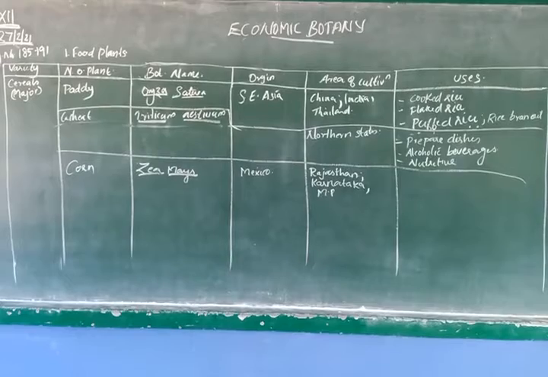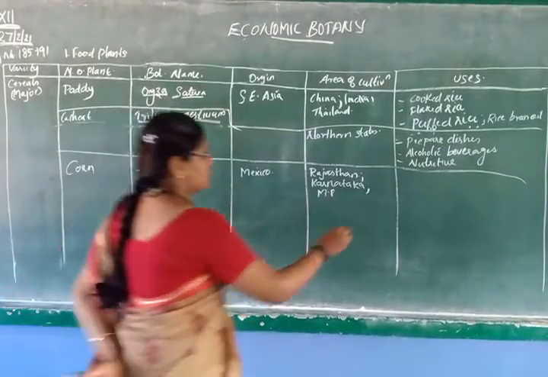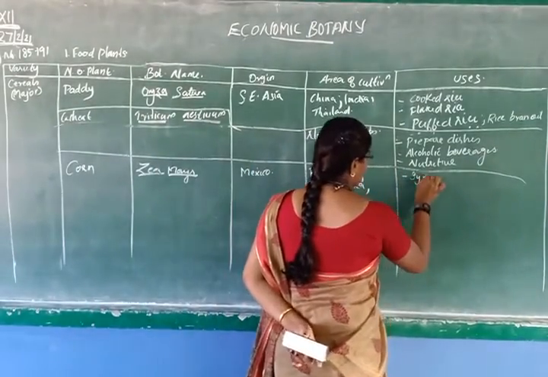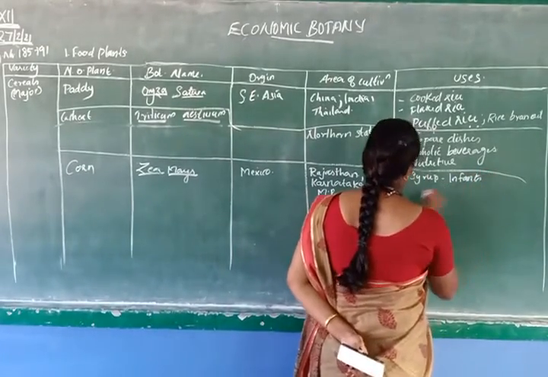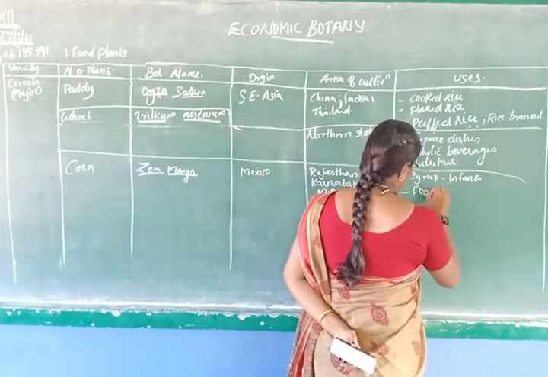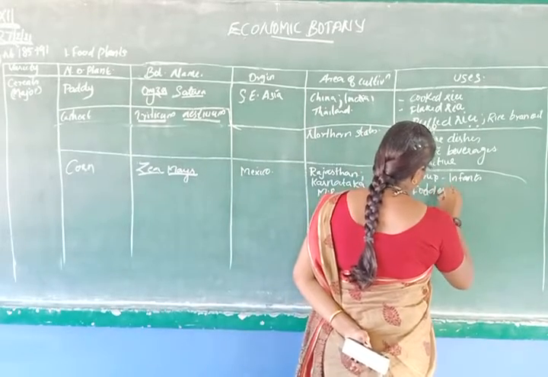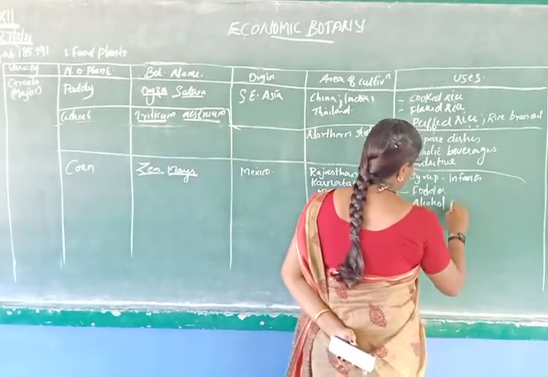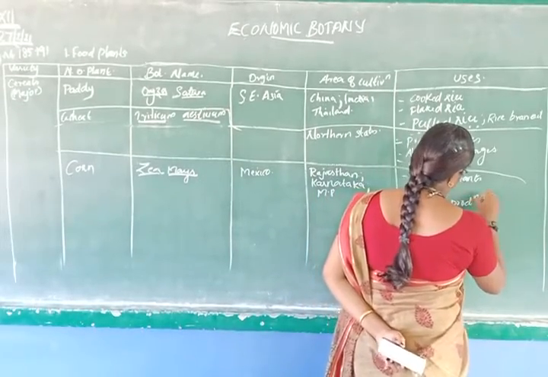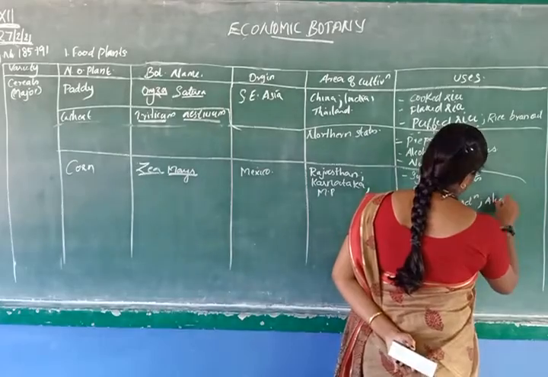And also for industrial purposes, the production of alcohol and alcoholic beverages. So, we prepare syrup for infants, we use it as fodder, and for alcohol production and alcoholic beverages.